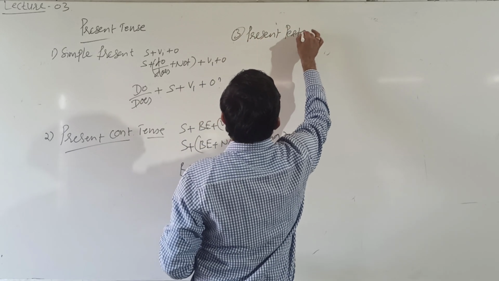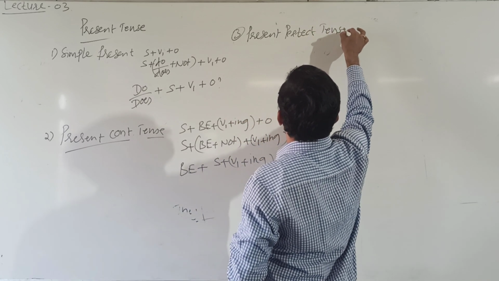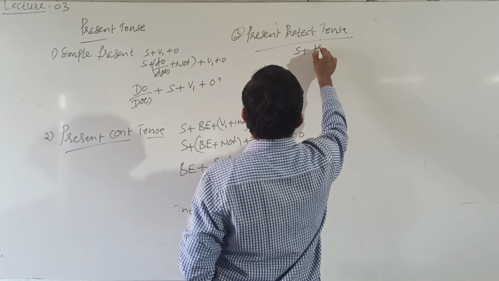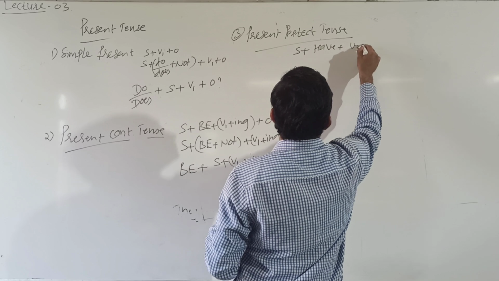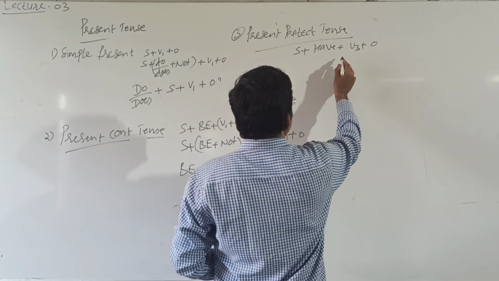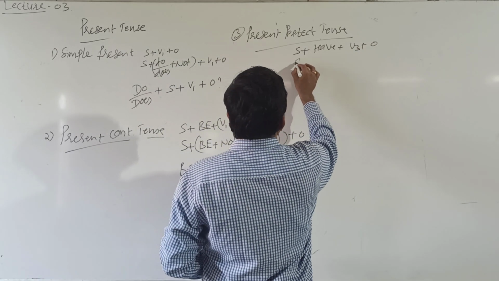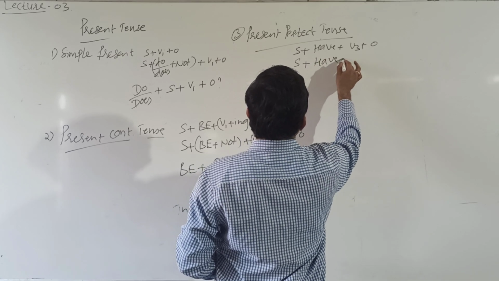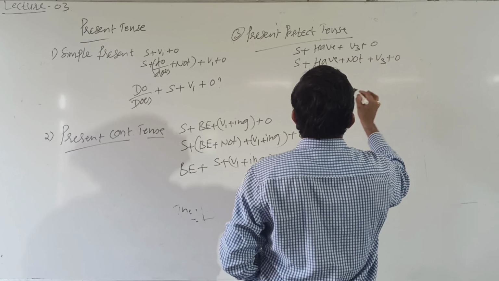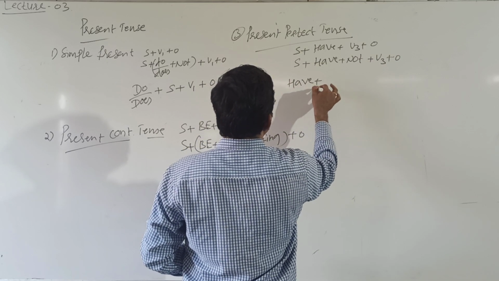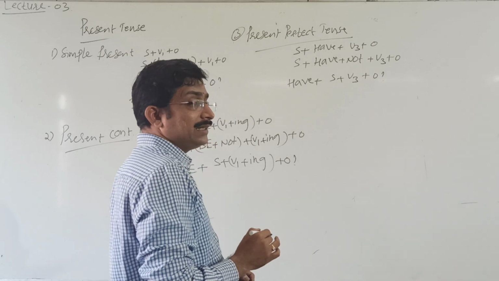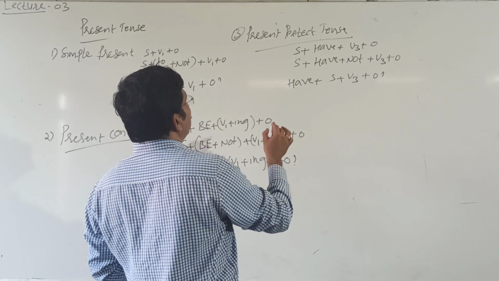Next, third one, present perfect tense. Here, subject plus have form plus V3 plus object. I have played cricket. I have not, negative, plus V3 plus object. Its interrogative: have form plus subject plus V3 plus object. Have I played cricket? Present perfect tense.